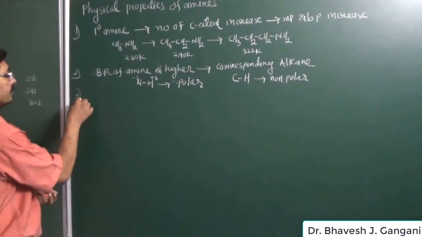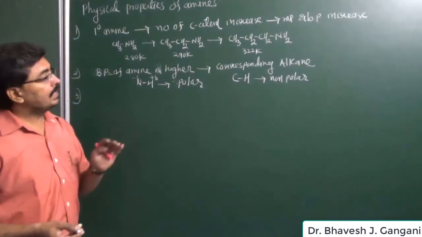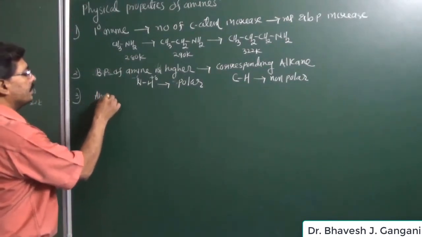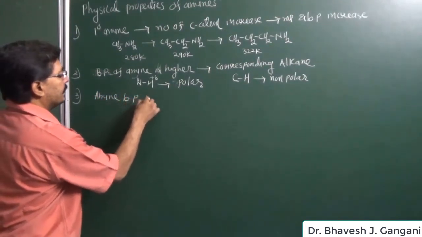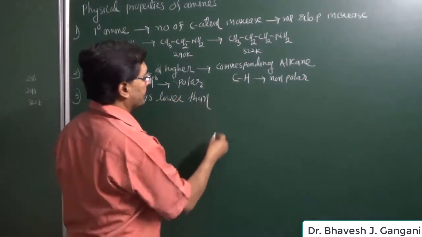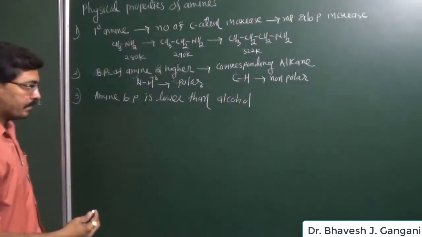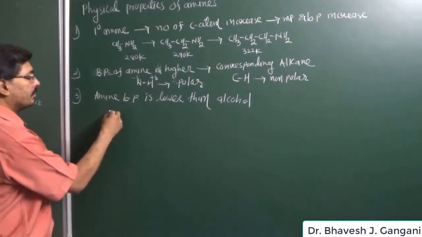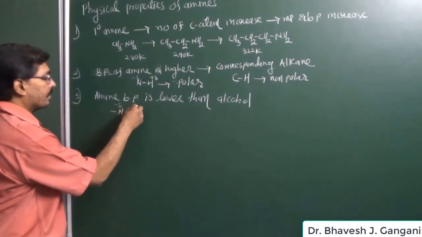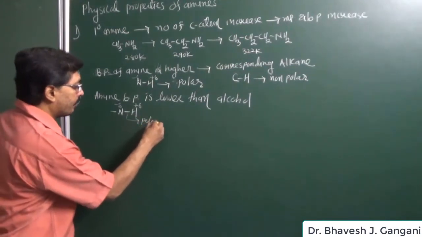Now the third thing: it is observed that the melting point and boiling point of an amine is lower as compared to alcohol. We can write that the boiling point of an amine is lower, or less than, the corresponding alcohol. The reason is quite simple. In an amine compound there is a nitrogen-hydrogen bond, where nitrogen has a partially negative charge and hydrogen has a partially positive charge. We have written that this bond is polar.